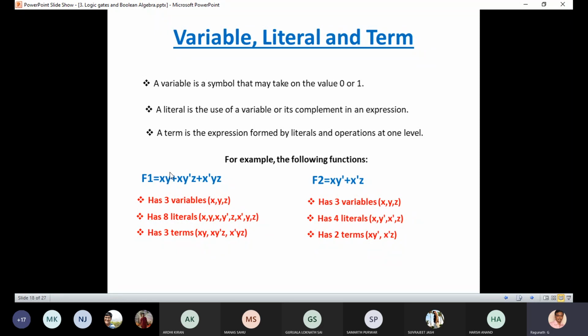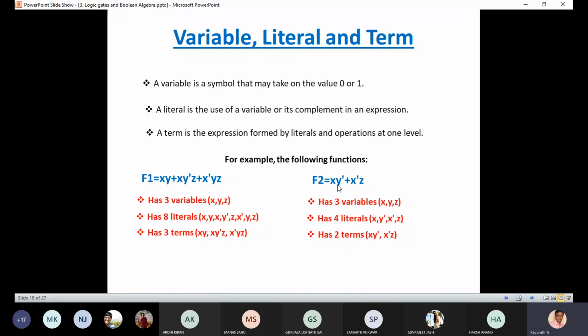Literal means each variable occurrence you have to consider. In the first term, how many literals are there? 2 literals. The second term, 3 literals. The third term, 3 literals. So totally, how many literals are there? 8 literals. And how many terms are there? 3 terms. So you should know the difference between variables, literals and terms.